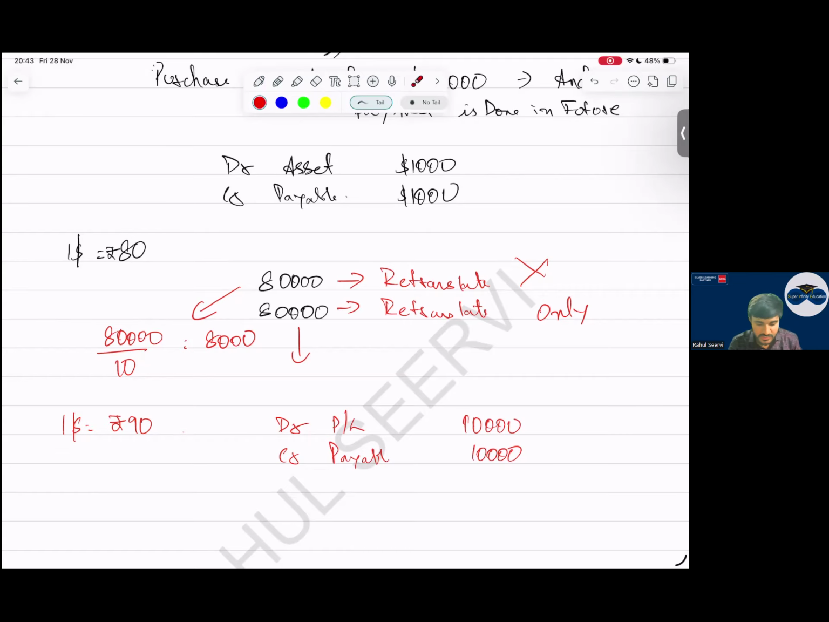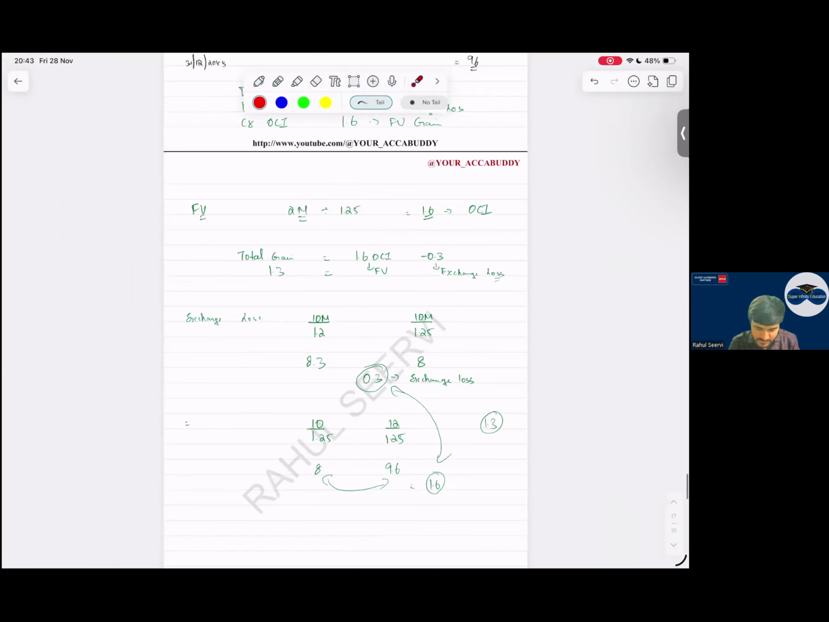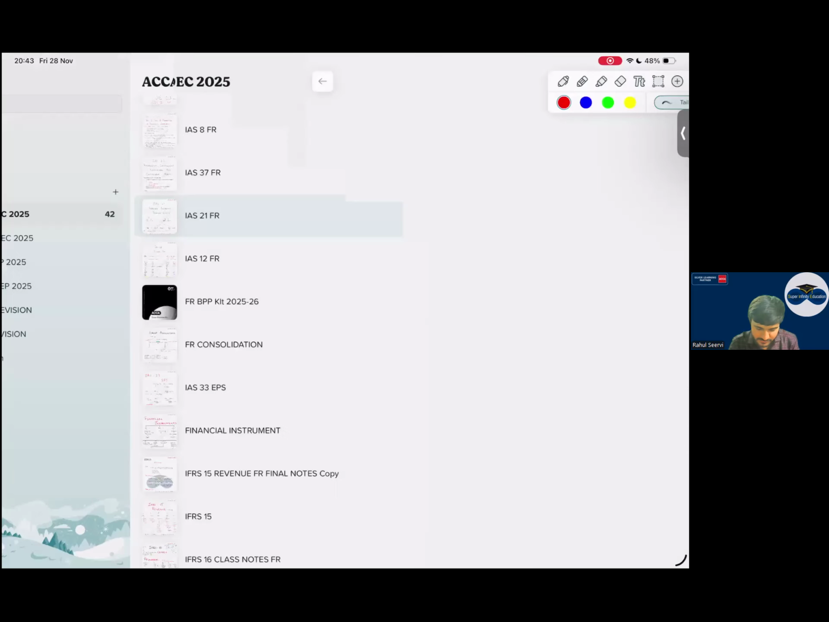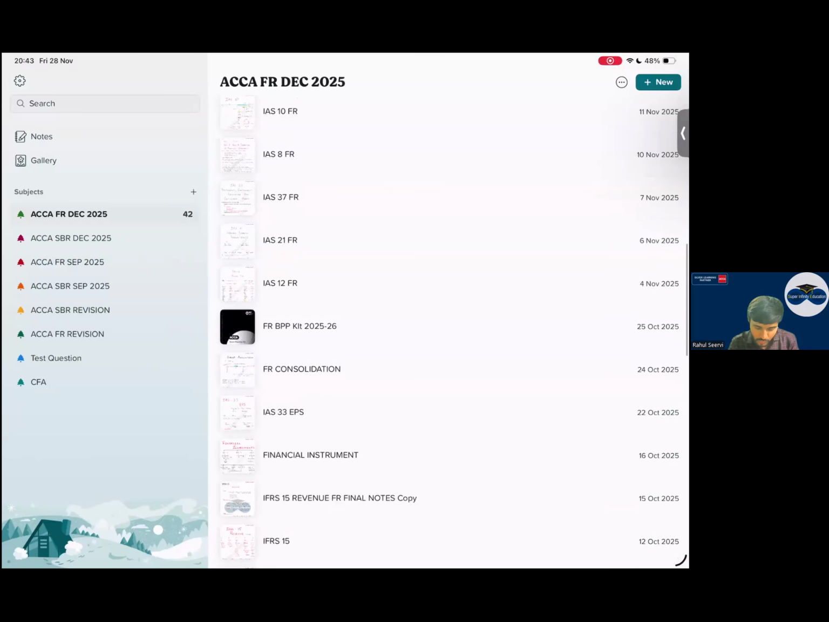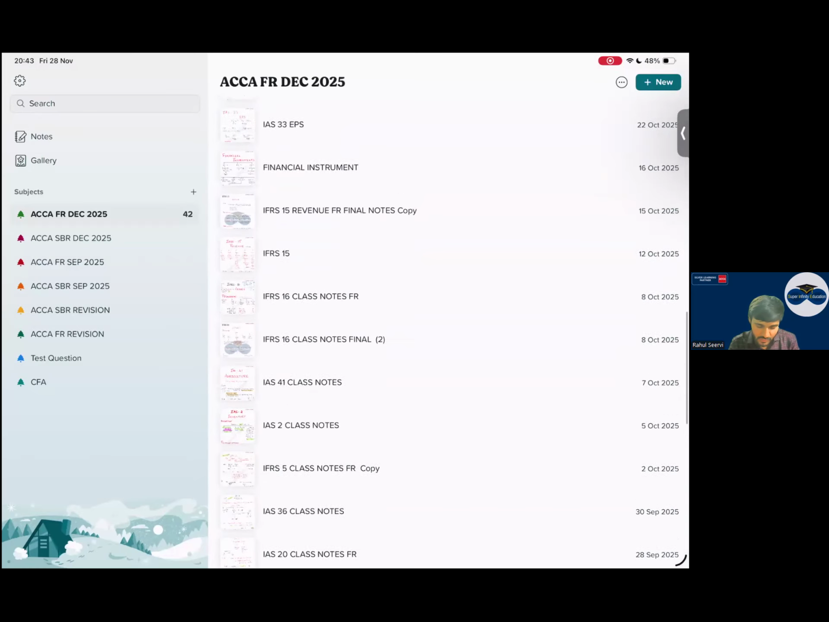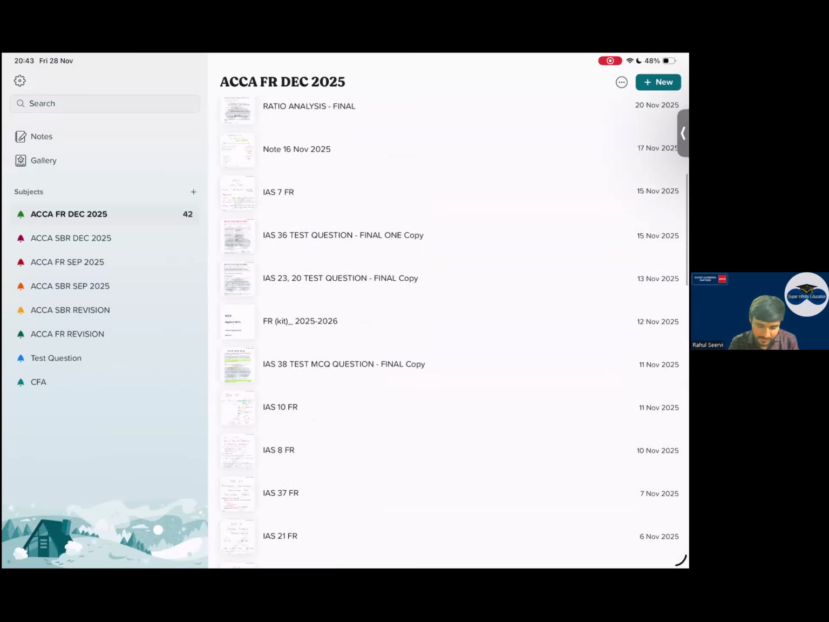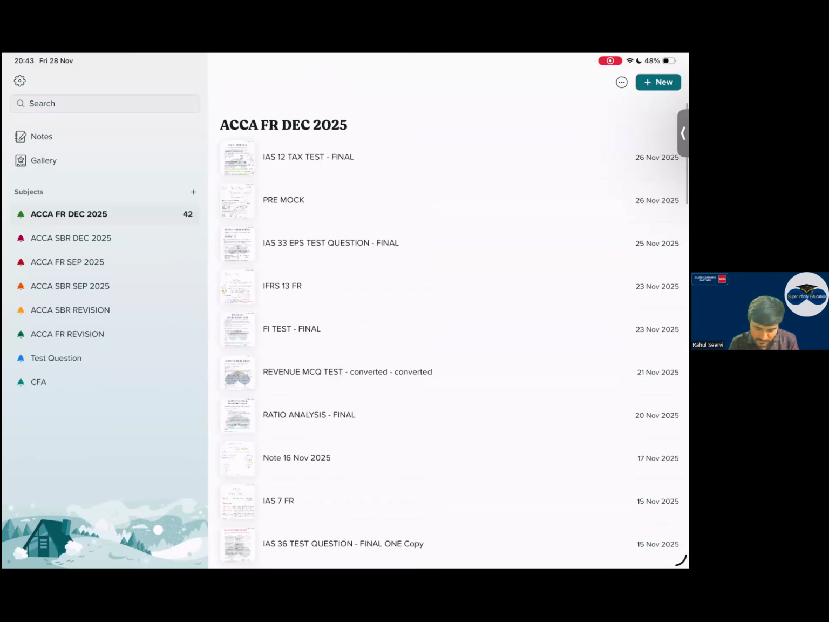Okay, with this, your IAS 21 is also done. Then let us do IAS 37, and after this, we'll end the session. So tomorrow we will revise cash flow, interpretation, and your IAS 8 and 10. And then if we have time, we will also do the conceptual framework.